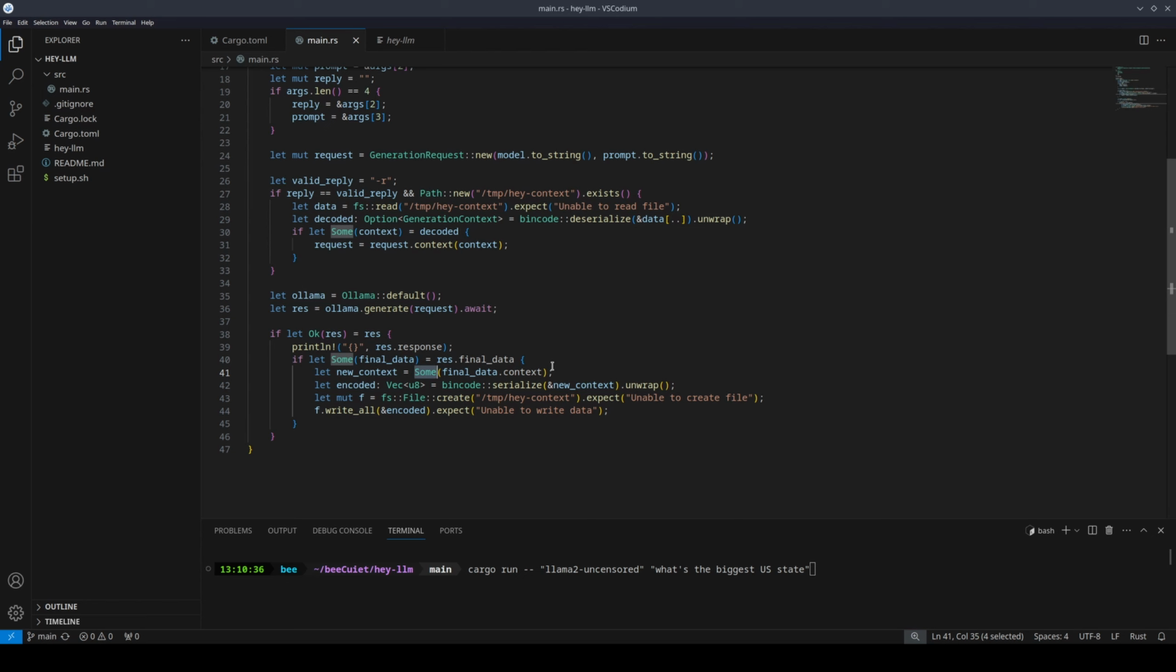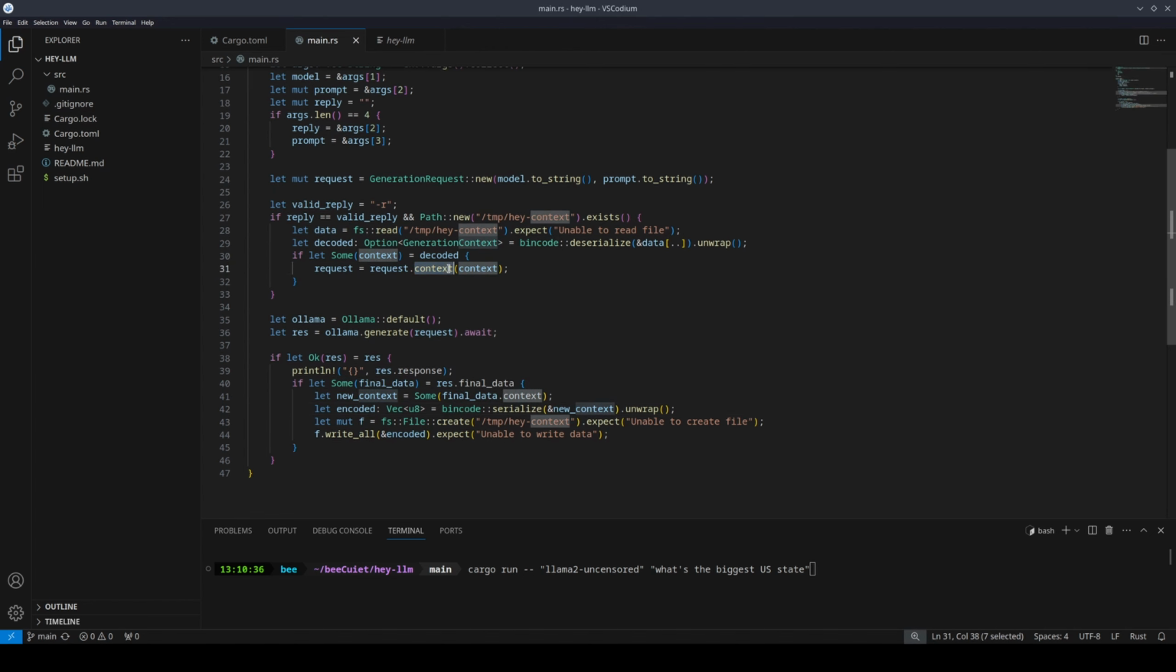And that's because Rust is super strict with its typing. So rather than seeing if final data context exists, we actually assign it to be, okay, there is some value for final data.context. Assign it to new context. The reason we do this as opposed to just assigning it to be final data context is because later when we add context to the request, the Ollama RS package is actually expecting it to be an Option enum, so it has to be Some or None, and we're just setting that right now.